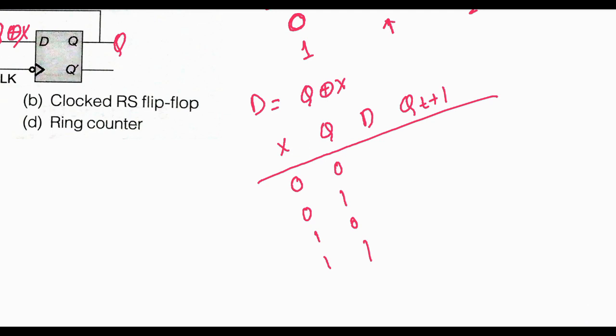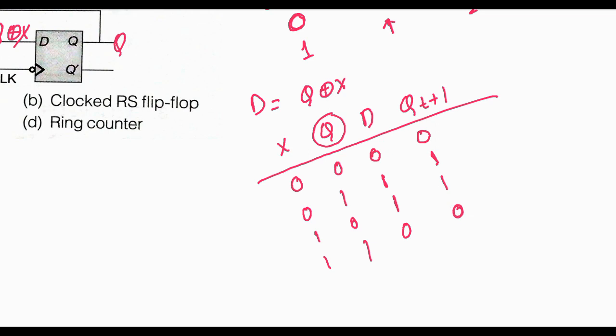D value is Q XOR X. The XOR gate is a non-coincidence gate, that means when both the values are not equal, the answer will be 1. So this will be 1, this will be 1, this will be 0, and this will be 0. Q(t+1), as the D flip-flop output, will imitate the D, not the previous value. This one is the previous value and this is the D, so the same value will be represented directly here.